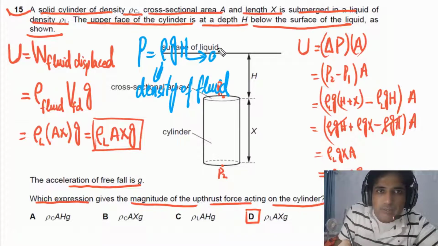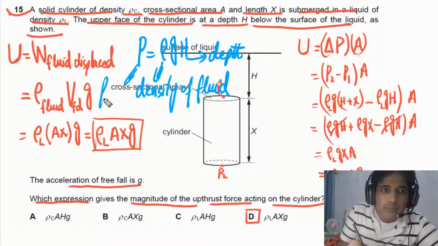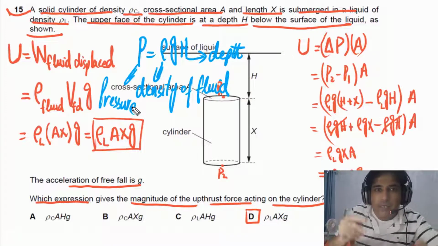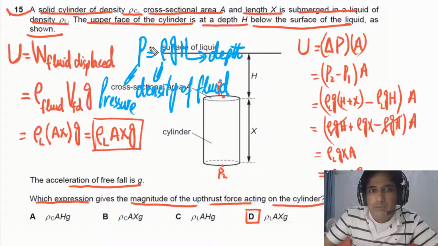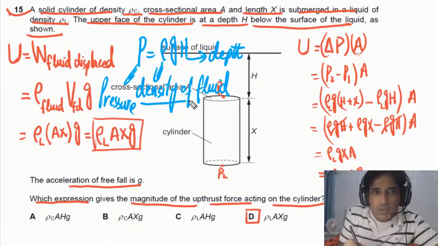And this h is the depth. So you need to understand this is depth, and P is the pressure. So you have to be very clear about this one. What is this rho? This is density of fluid.